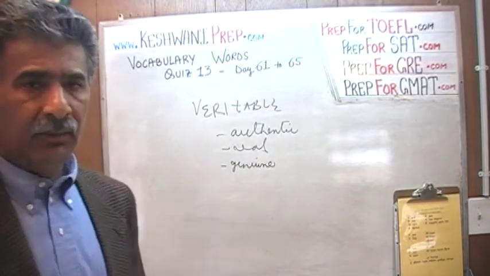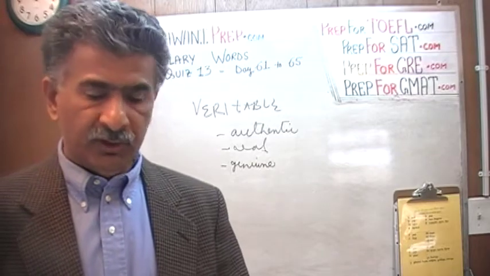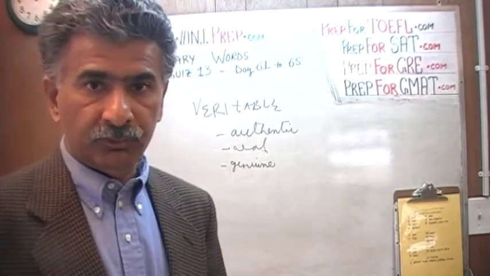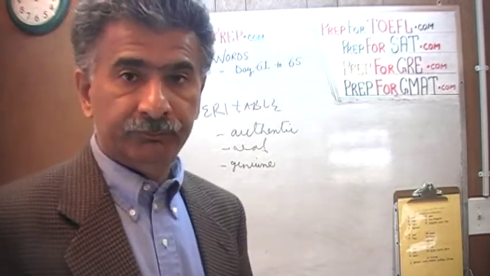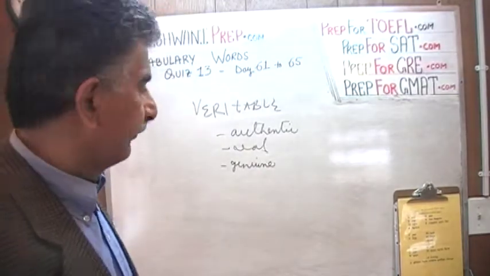Something that is unquestionably true, something that you do not need to doubt the authenticity of, is said to be veritable. Do you understand? Yes, I can tell by looking at it. It is a veritable Rolex. It's not a copy, it's not a knockoff. It's a real thing.